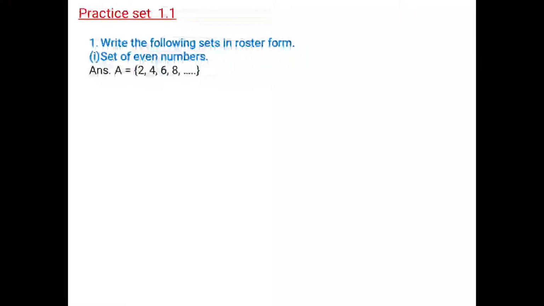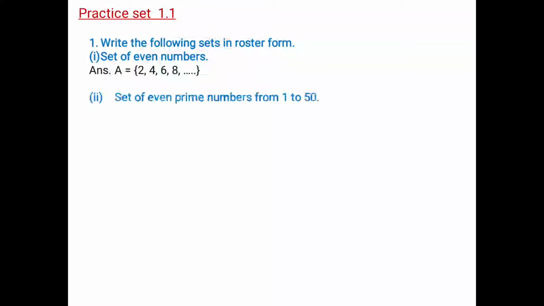Next. It's not at all difficult. Set of even prime numbers from 1 to 50. Okay, so when I talk about prime numbers, we know there is only one even prime number, that is 2. Okay. 2, 3, 5, 7.